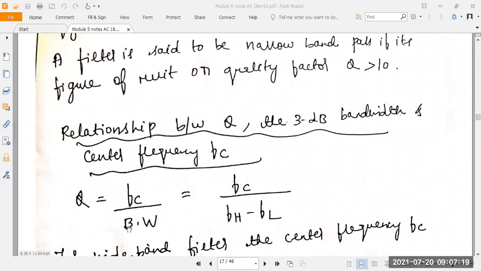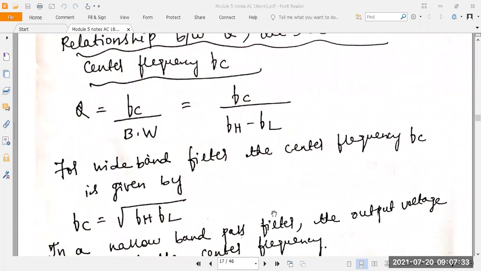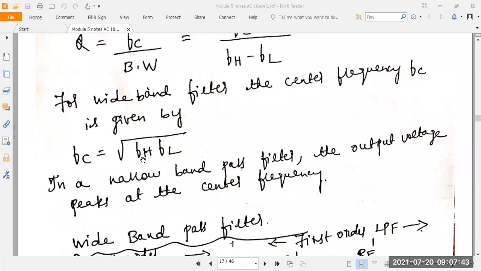What is the bandwidth formula here? You know that it is FH minus FL. So the formula for the quality factor is Q equals FC divided by FH minus FL. Understood? For the wideband filter, the center frequency FC is given by FC equals the square root of FH into FL.